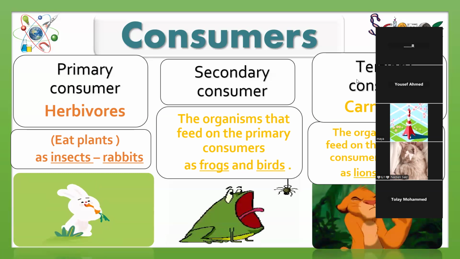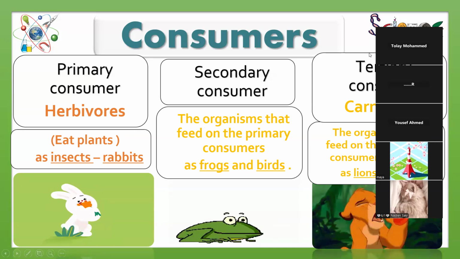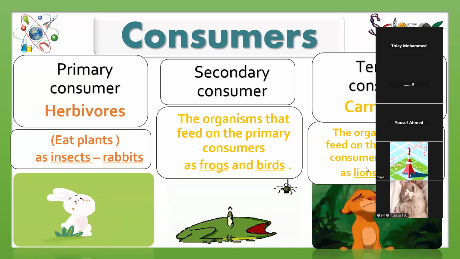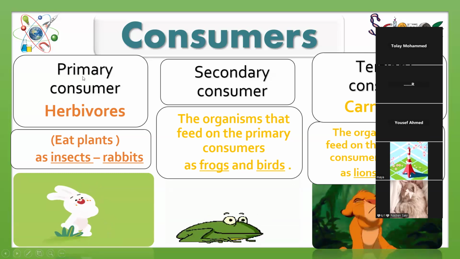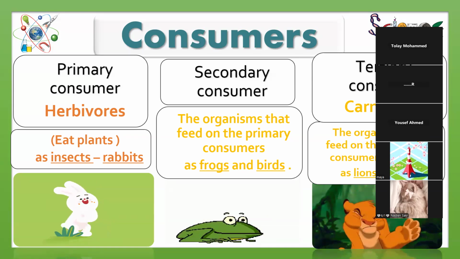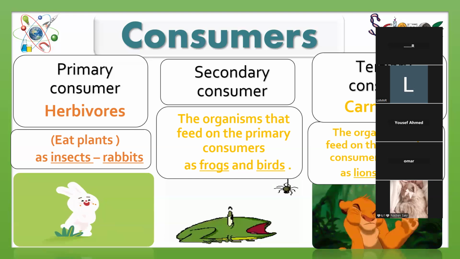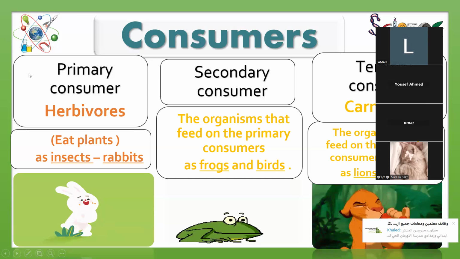Secondary consumers feed on primary consumers, as frogs and birds. Excellent, great job. They feed on the primary consumers, as here we have frogs and birds. Great. Okay, let's go to another one. Yalla ya Mayam. What about the primary consumers? They eat what? They eat insects and rabbits? They are like insects and rabbits, but they eat what? They feed on what?